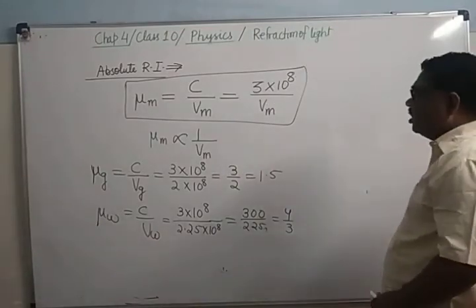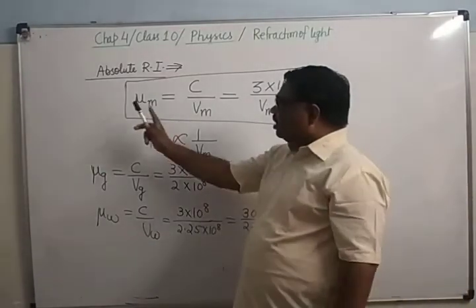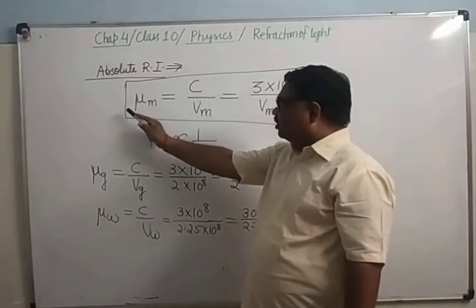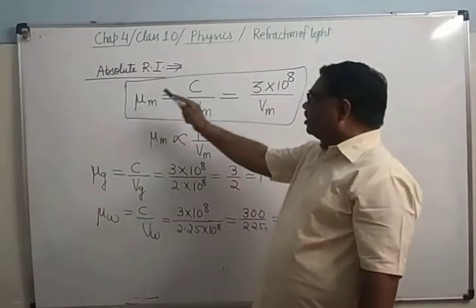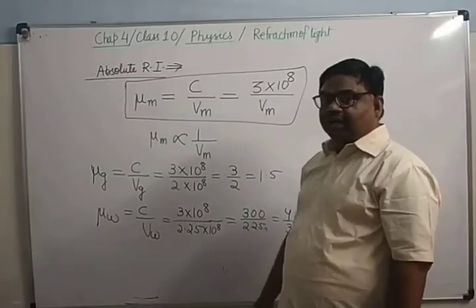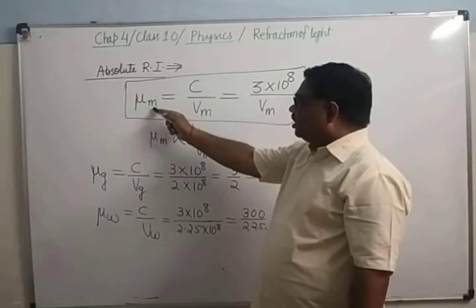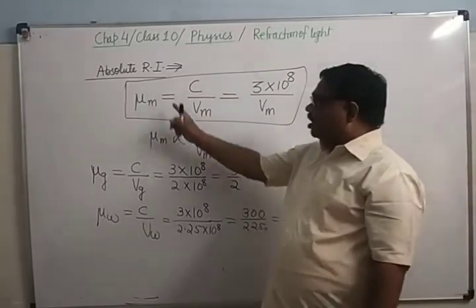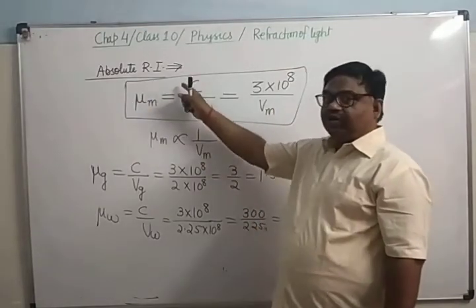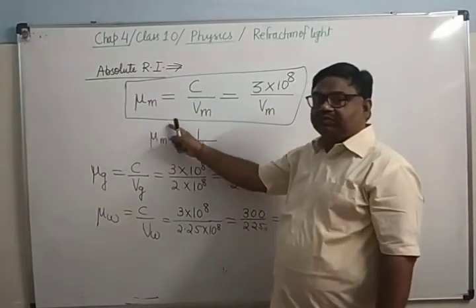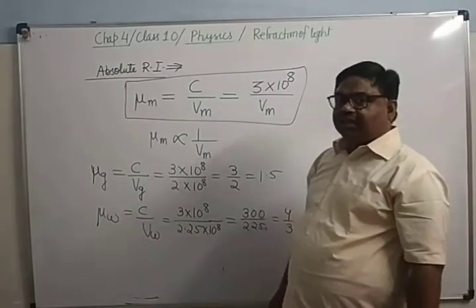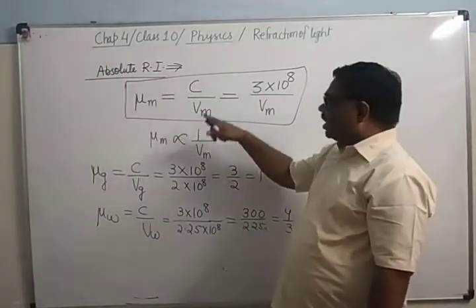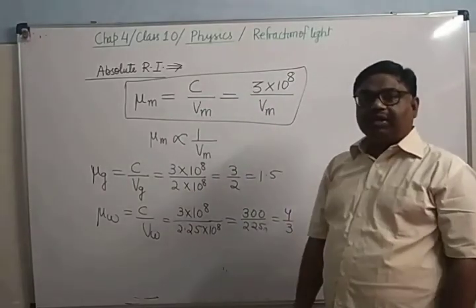Now you can see here, when we are determining the absolute refractive index, meaning refractive index with respect to air, then we take the velocity of light in air in the numerator and the velocity of light in medium M in the denominator.